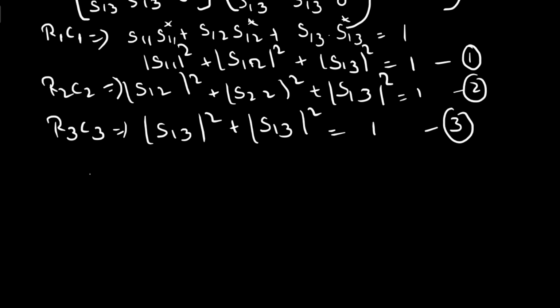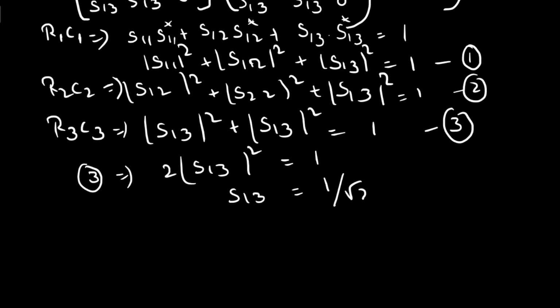Concluding from equation 3, 2 times S13 modulus square equals 1, so S13 is equal to 1 by root 2. So we get one more parameter in the S matrix.